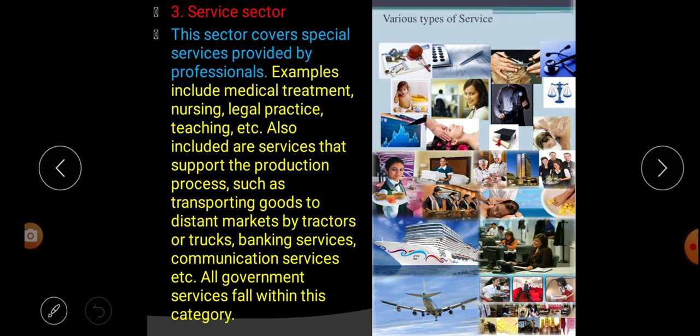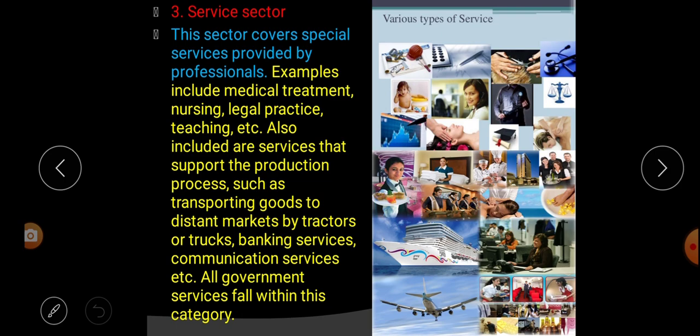Also included are services that support the production process, such as transporting goods to distant markets by tractors or trucks, banking service, communication service, etc. That means there are some other service sectors that also provide service or support for the successful production process.